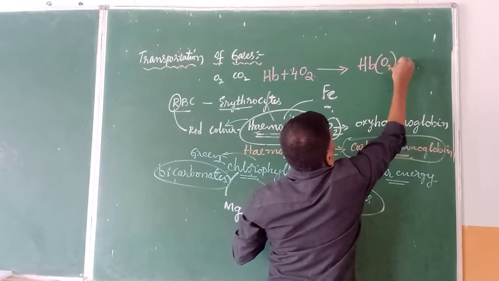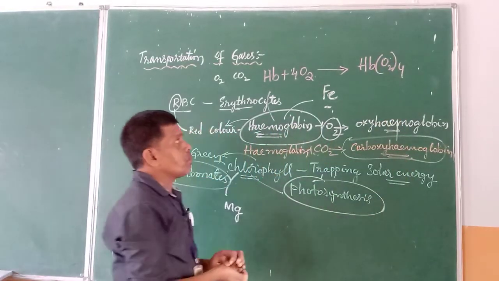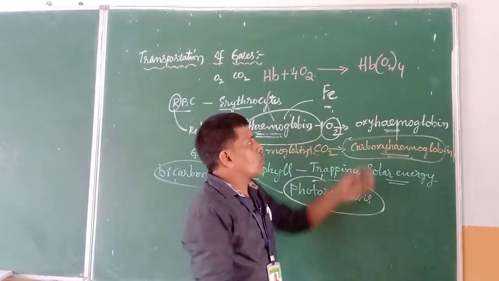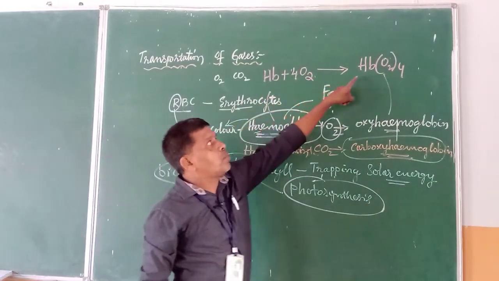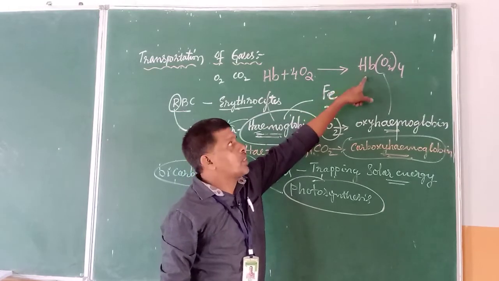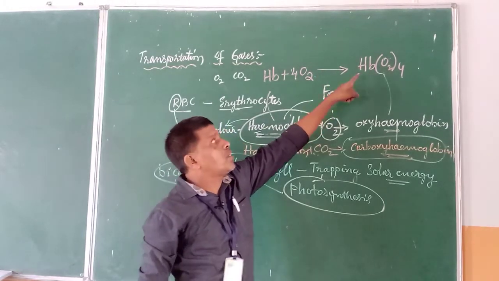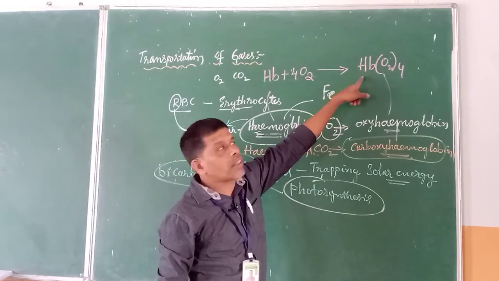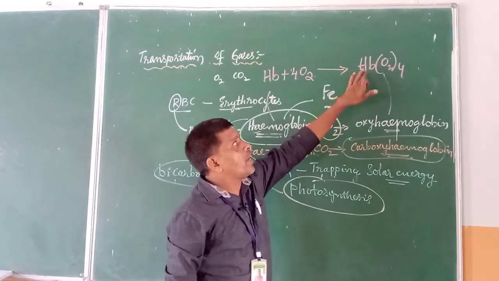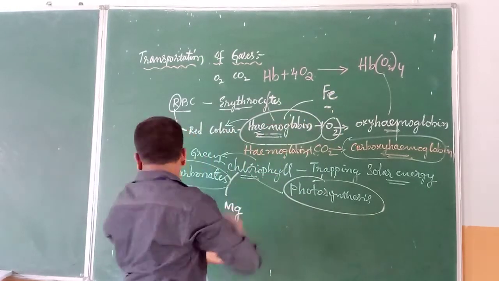HbO2 taken 4 times. So this is what we call oxyhemoglobin. This oxyhemoglobin is reaching into the cells, and once it reaches the cells along with the flow of the blood, that is the red blood cells are taking the oxyhemoglobin and it gets split up. So then how can it be shown?